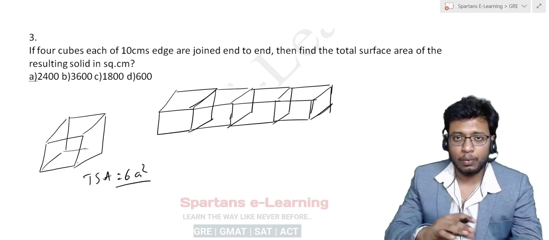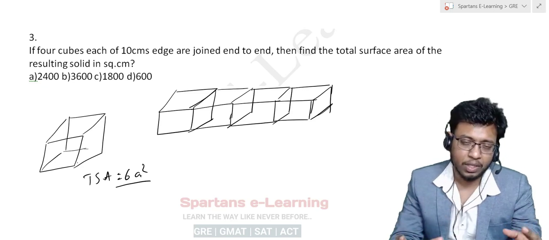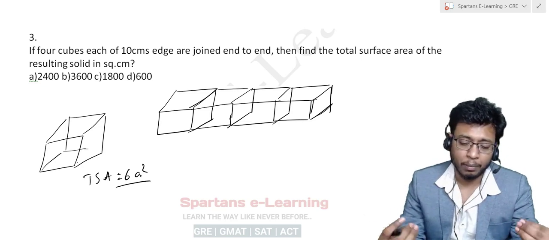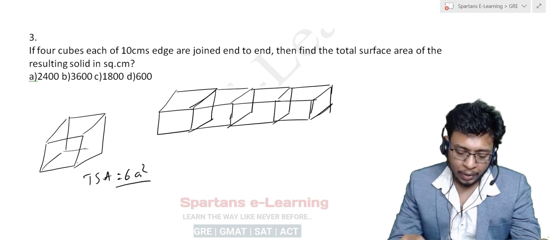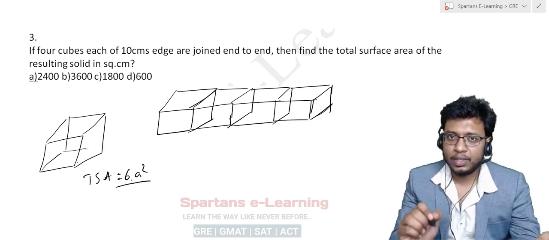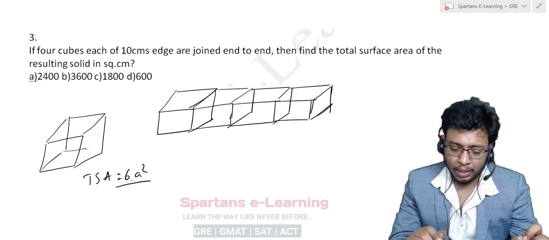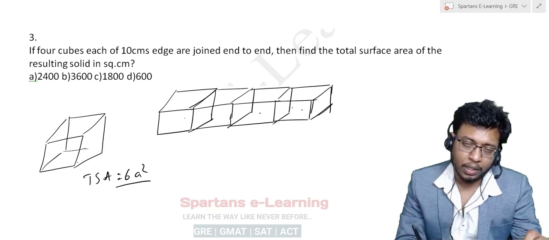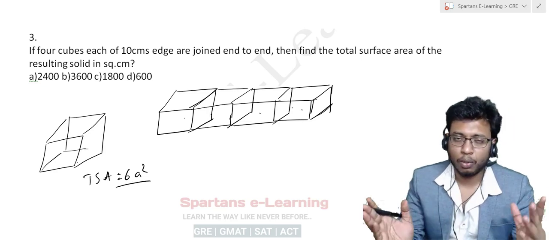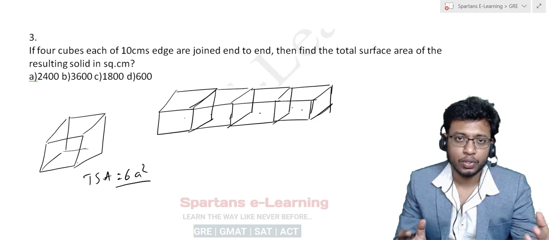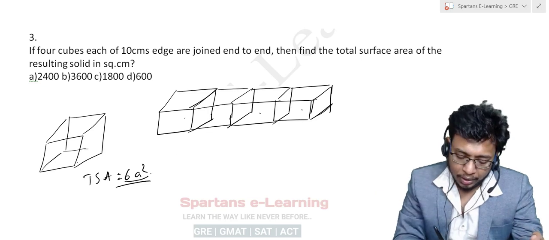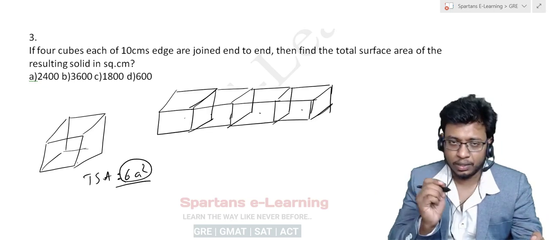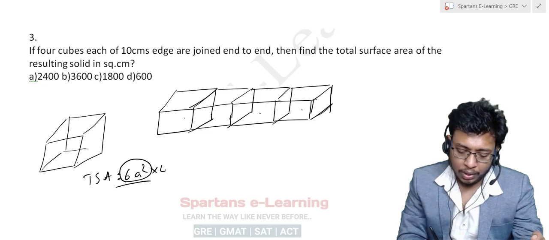Again, I have covered every detail you need in mensuration completely in my geometry course, right? Now, the total surface area of a cube is 6a square, right? Now see this, how many cubes are there here? We have 4 cubes. So what is the total surface area of all these four cubes? For each cube the total surface area is 6a square. We have 4 cubes, so it will be 6 fours are 24a square, correct?